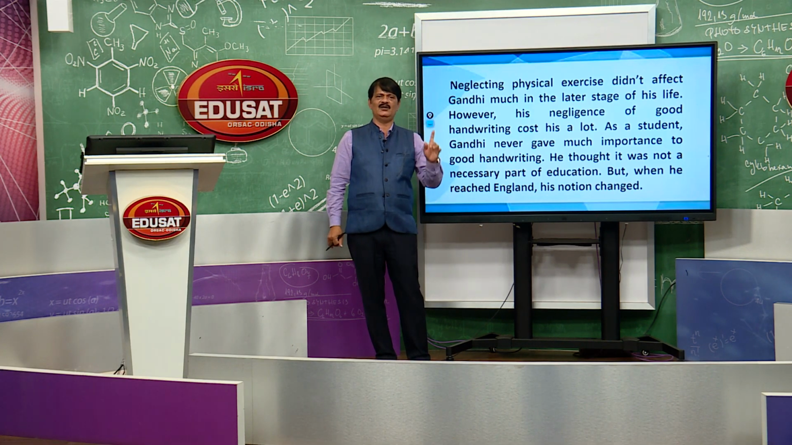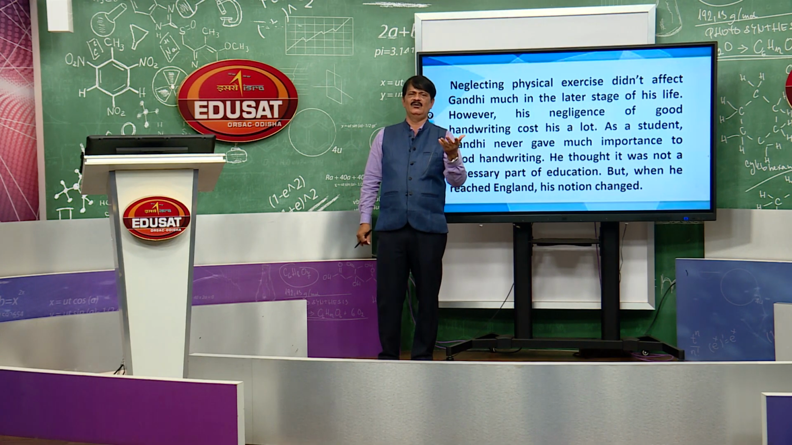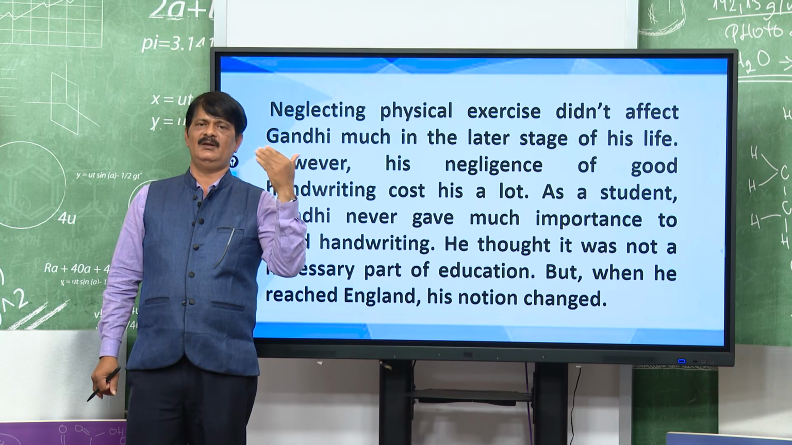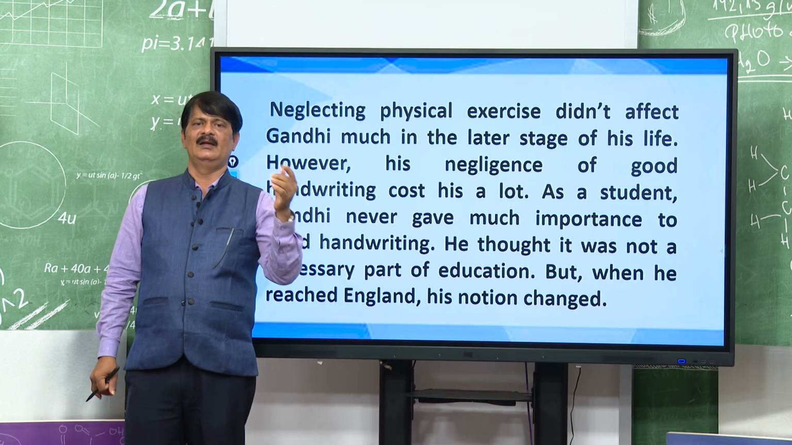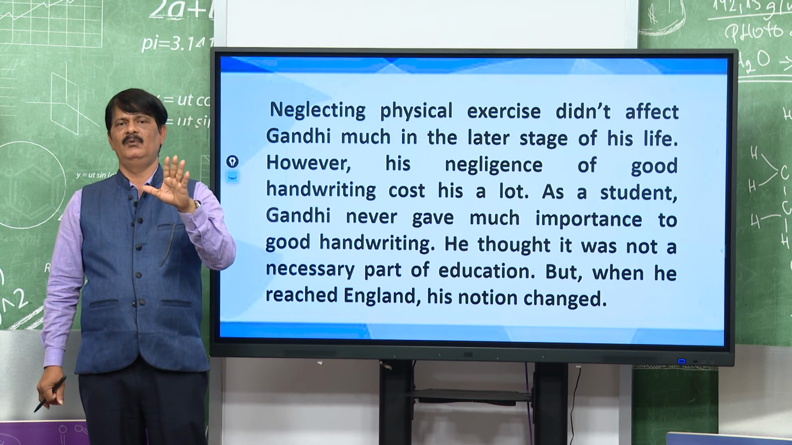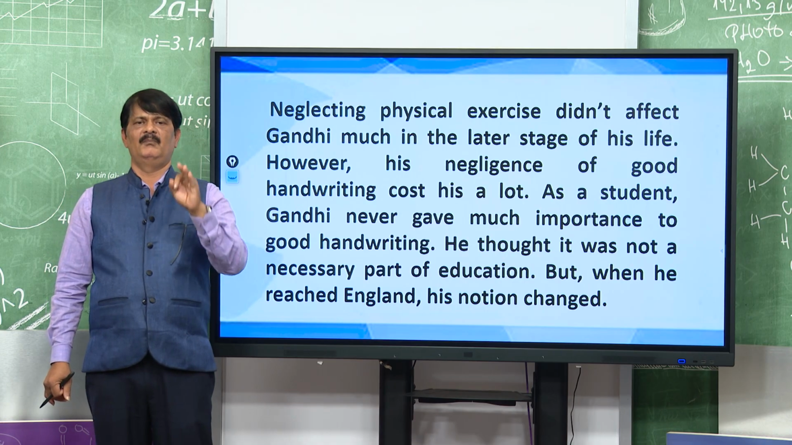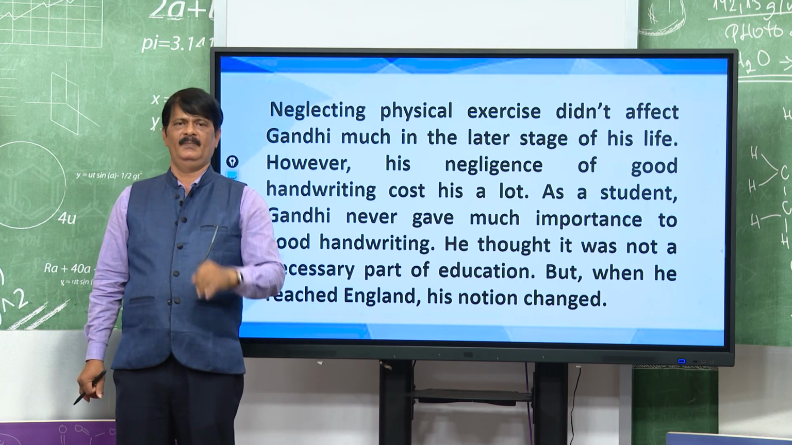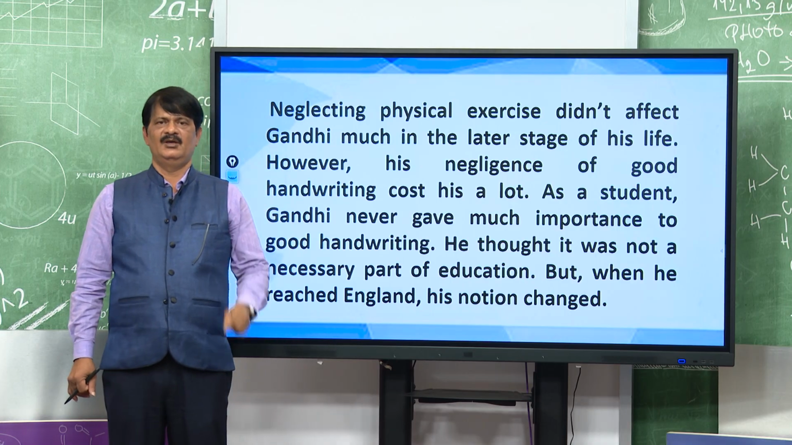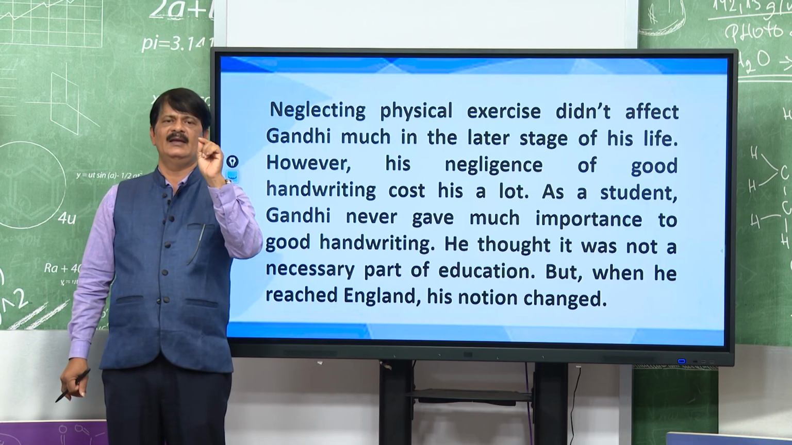But when he reached England, his notion changed. Notion means idea. Gandhiji went to England, and also South Africa. There he saw the beautiful handwriting of the people. He was astonished, felt very ashamed, and his idea changed. He said, good handwriting is the mark of good education.